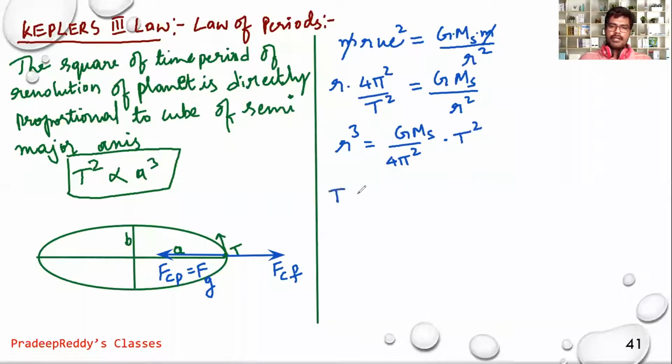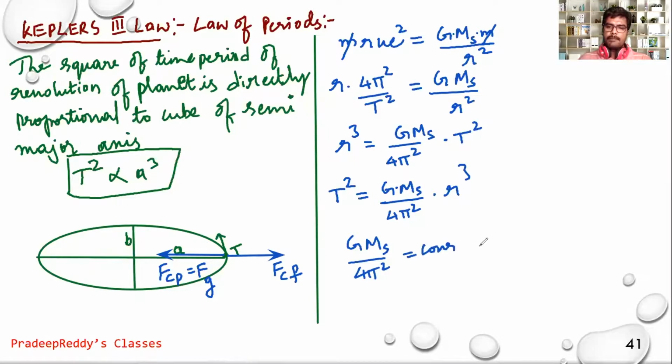So from here you can write T square is equal to 4 pi square divided by capital G mass of the sun into r cube. Clearly G is the gravitational constant, capital G mass of the sun is also constant, and 4 pi square is a constant. It is a constant value.